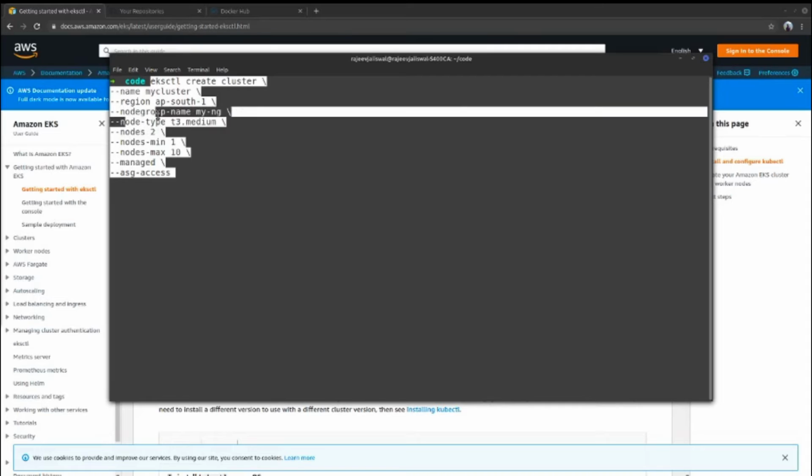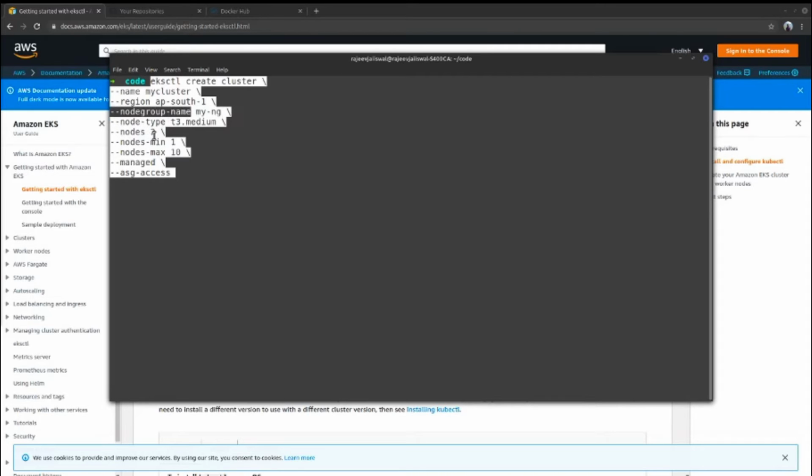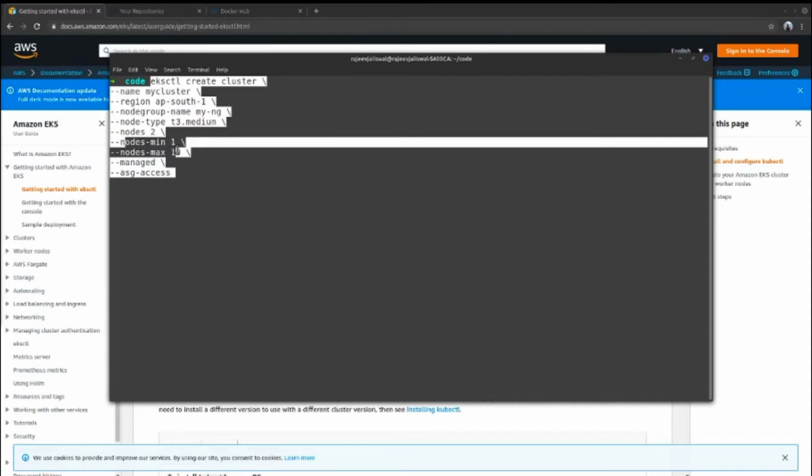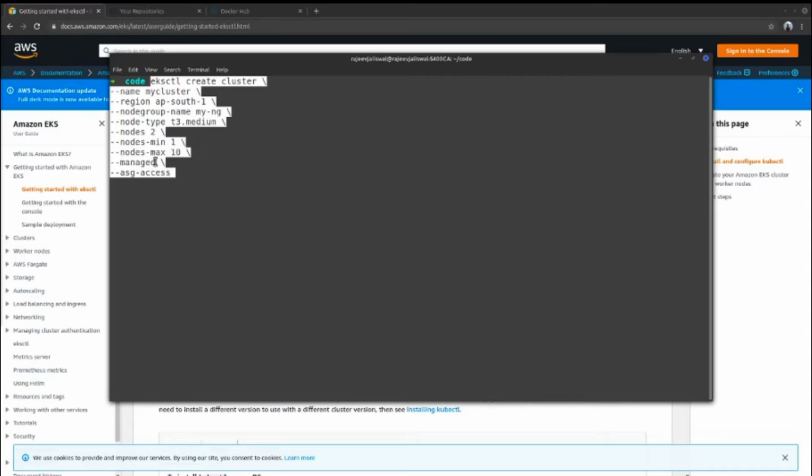What is the type of node? That is the machine type you want to create. What is the minimum node and what is the maximum node? That limit can be set. These two values are required if you want to go with auto scalability. And whether you want managed nodes or not, by default it should always be managed, so that AWS can manage even auto scalability on your behalf.